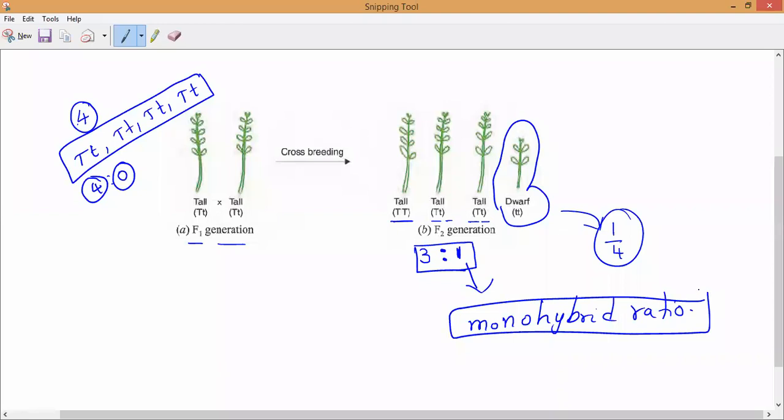Clear, everyone? Yalni? Tarani? Any doubt, you can ask me. This is monohybrid inheritance, so all of you write it.